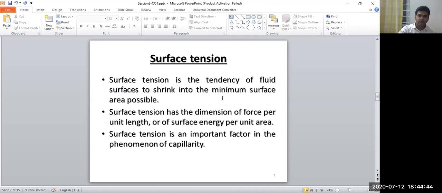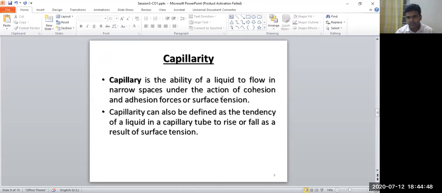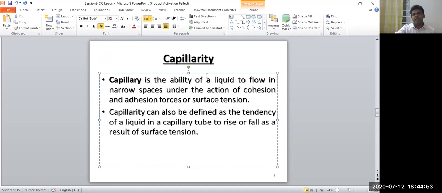Now we are coming to the next slide, that is called capillarity. What is capillarity? Capillarity is the ability of a liquid to flow in narrow spaces under the action of cohesion and adhesion forces, or surface tension, you can say.